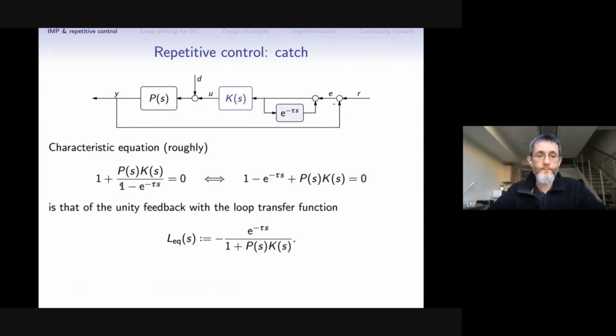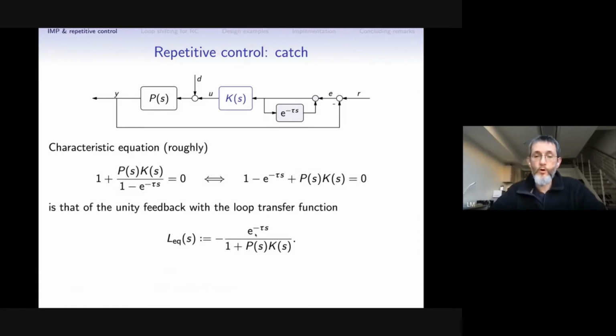And if we consider the characteristic equation of this system, which will be in this form or equivalently can be presented in this form, it is probably not hard to see that this characteristic equation is the same as the characteristic equation of the standard unity feedback configuration, with the loop being the nominal sensitivity, the sensitivity function of the loop with only P and K, and a loop delay.